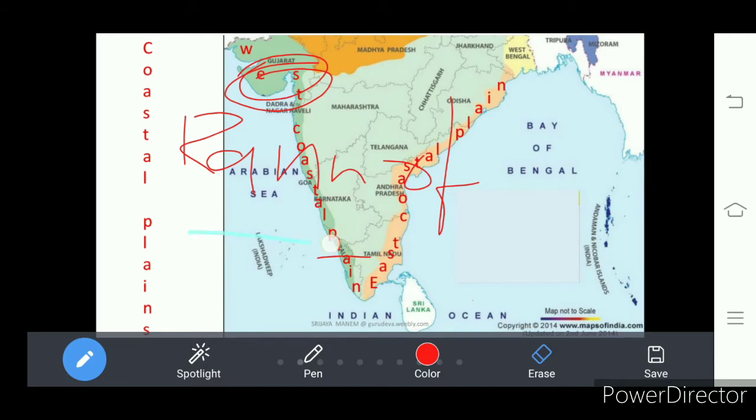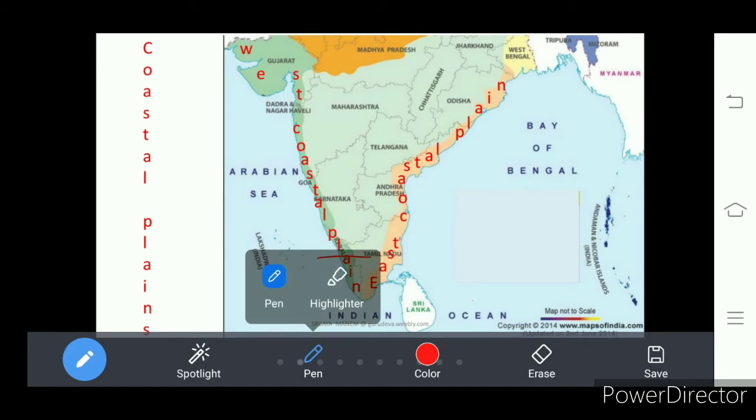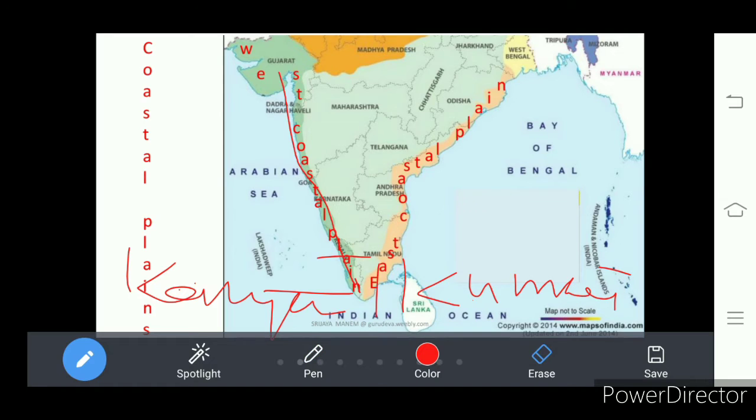And these western coastal plains extend up to Kanyakumari at the south. Here we have Kanyakumari in the south.